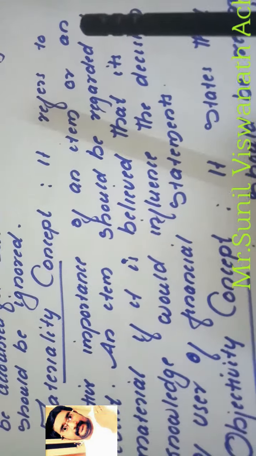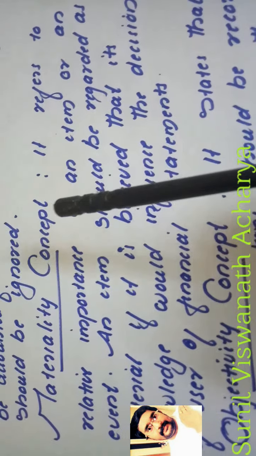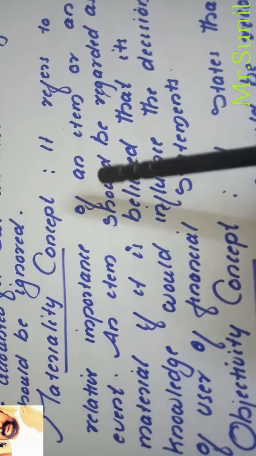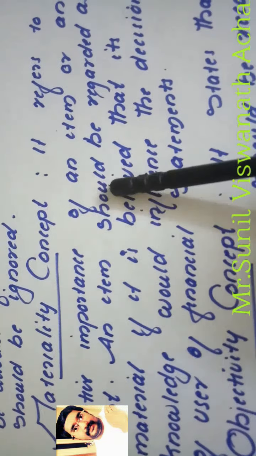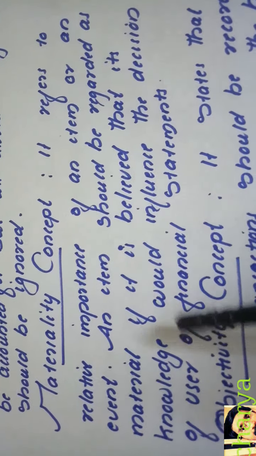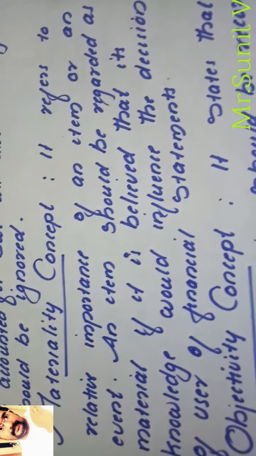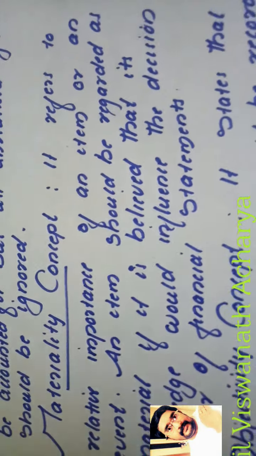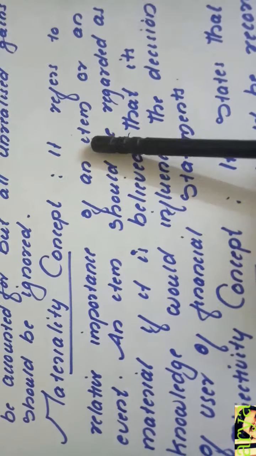unimportant to another organization. If you consider another example, when you purchase new machinery, by its nature and being a huge amount, this should be considered. This will influence the decision of the user. So some nature as well as some amount we spend for a particular item is very relevant.